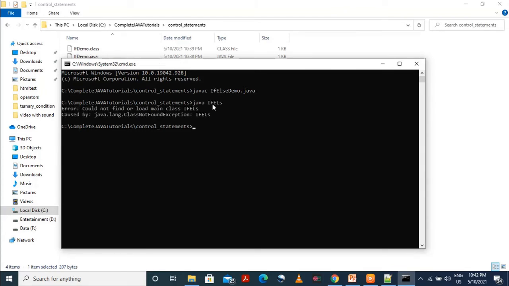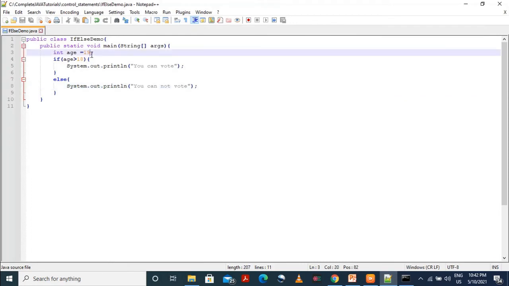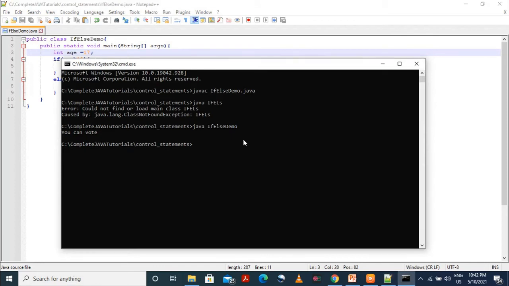So we will run the program now. Java ifelsedemo. I have given the wrong file name, sorry. Java ifelsedemo. Yeah. So you can vote. Fine. Now I'll go here and change it, like I said I'd show you. Now it is less than 18, so it should print you cannot vote. But we need to compile it again.